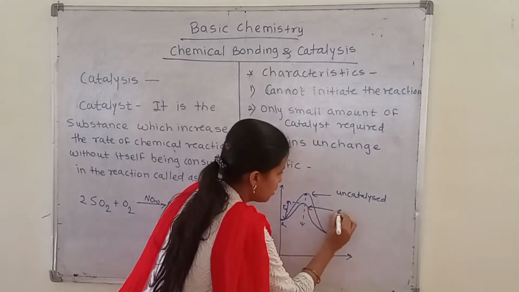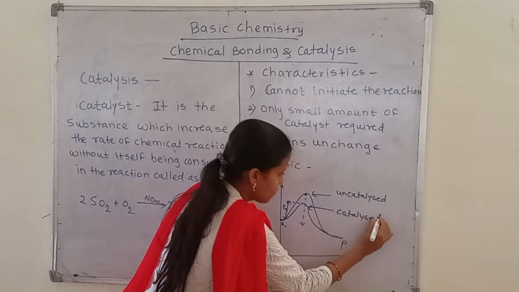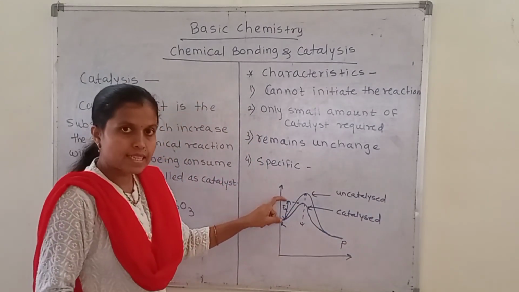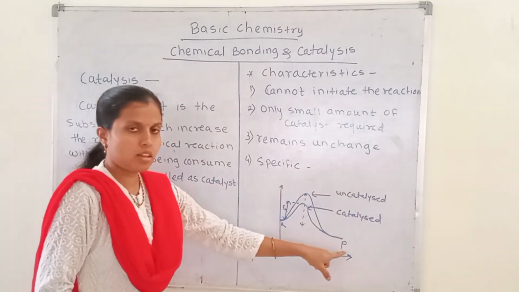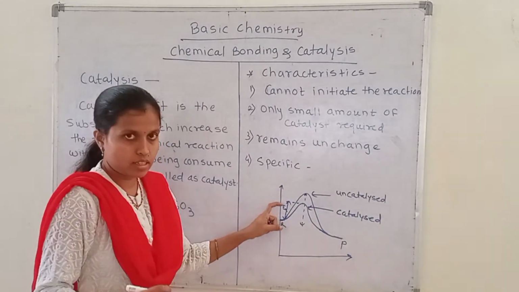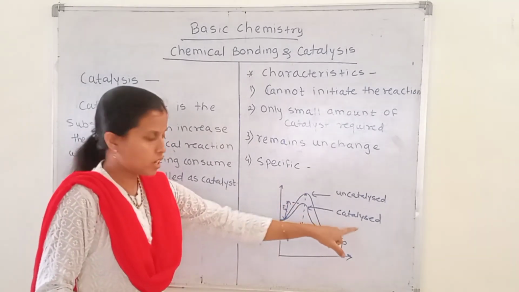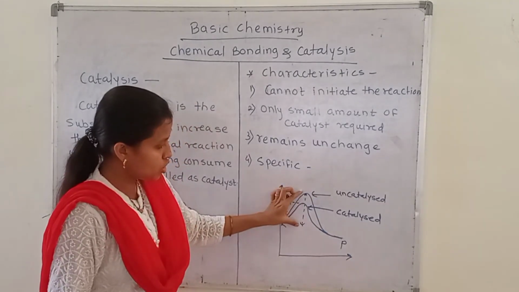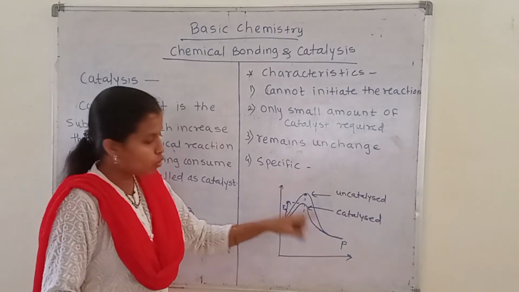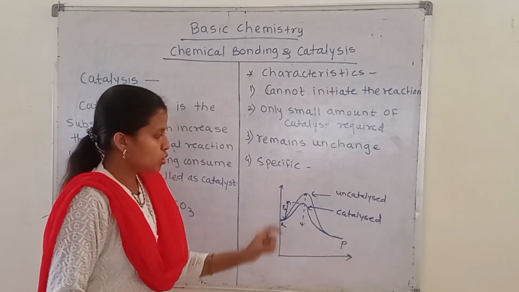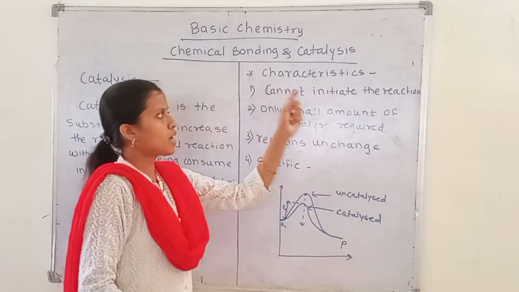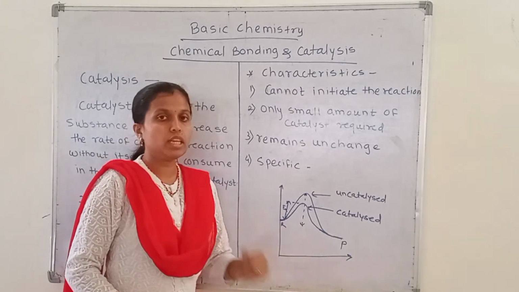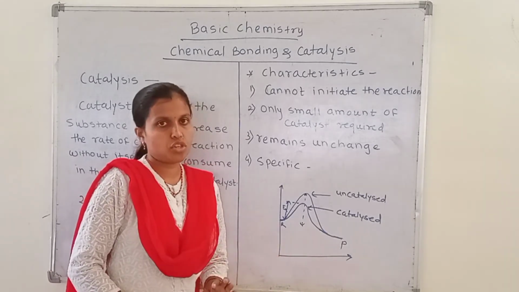So this is the catalyzed reaction, where we use a catalyst and require less activation energy to get the product, and also less time. But in the uncatalyzed reaction, more activation energy is required, and we also require more time for completing the reaction. That's why the first characteristic of a catalyst is that it can only speed up the reaction, it does not initiate it.